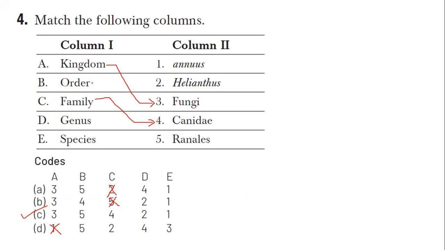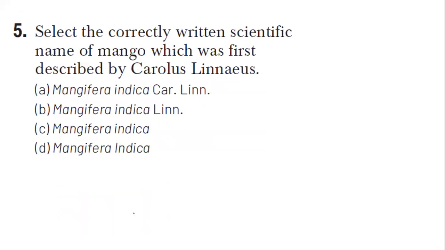So what are the other things? Order. The B order stands for Primates. You have the genus over here and you have the species over here. So the correct answer is option C. Clear, everybody?